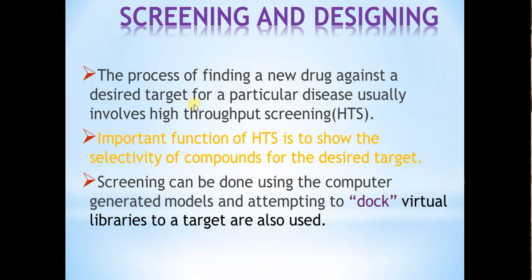Important function of high throughput screening is to show the selectivity of compounds for the desired target. It should show some selectivity, meaning what we are desiring, what is our intention, why we have designed. So that purpose has to be served with this high throughput screening.